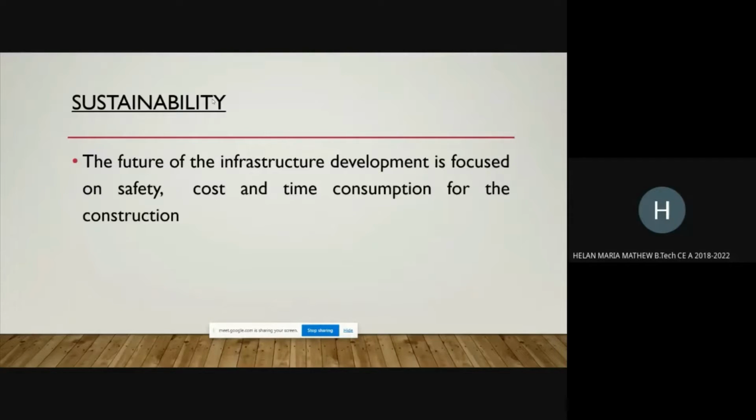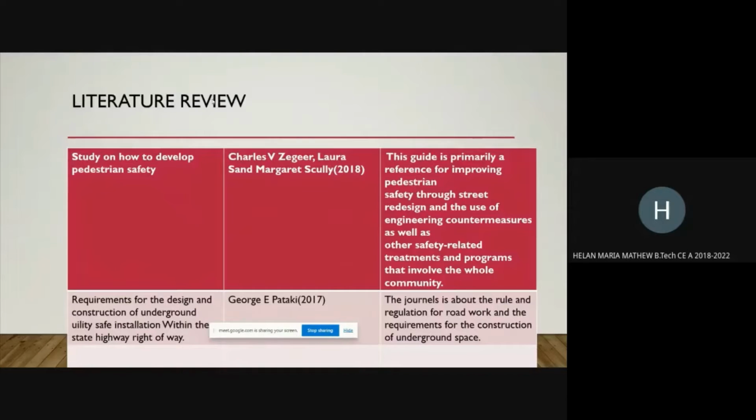Next, literature review. For this study, I have referred to some journals. The first journal is about a study on how to develop pedestrian safety, and it is a reference for improving pedestrian safety as well as other safety related treatments. The second one is the requirements for the design and construction of underground utility safe installation within the state highway rights of way. It is about the rules and regulations of road work and requirements for the construction of underground space.